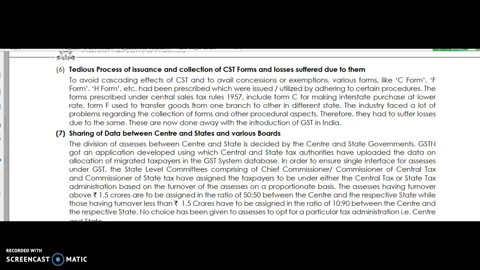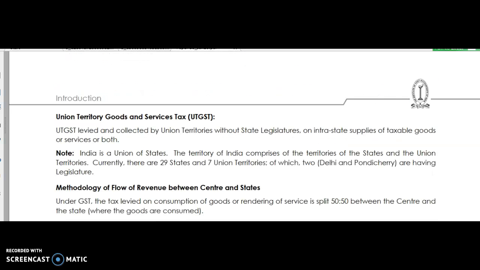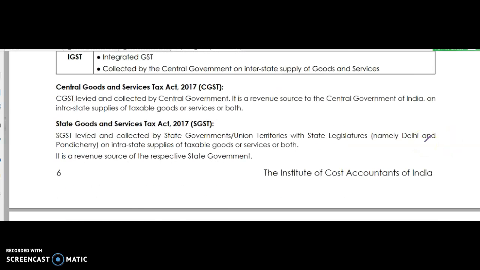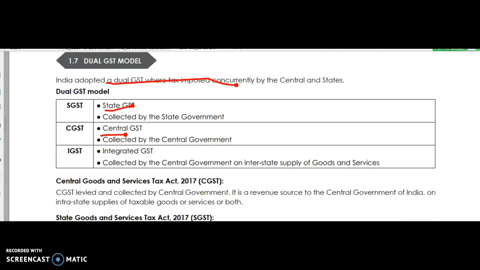And if you come to the further part, this will be one nation, one tax. GST is a dual model, which means CGST and SGST: the state collects its tax and that amount will be kept with the state. The central tax is collected by the central government. IGST will be levied on interstate purchases, so CGST and IGST will be levied, and that one will be split half. In case of intrastate, CGST and SGST will be levied.